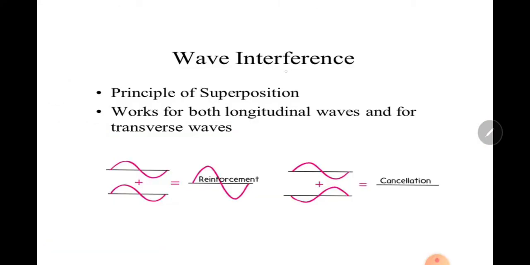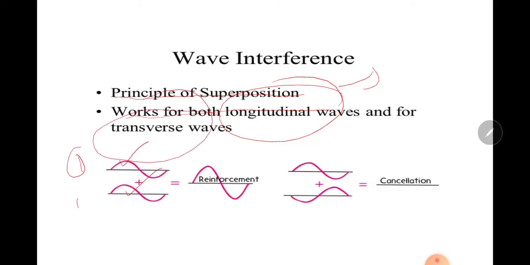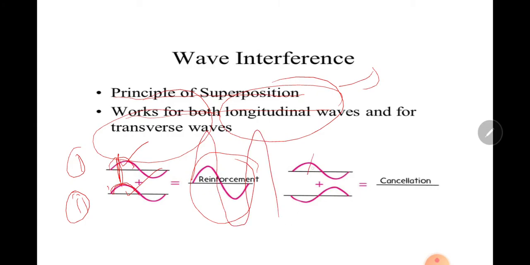Wave interference: the principle of superposition is a type of wave interference. It works for both longitudinal waves and transverse waves. Longitudinal waves will also obey the principle of superposition, and transverse waves will also. Here wave 1 and wave 2 will interfere constructively, so the resultant wave will have larger amplitude. Here crest and crest, the resultant wave will have greater amplitude. Crest and trough, they will neutralize the effect of each other.